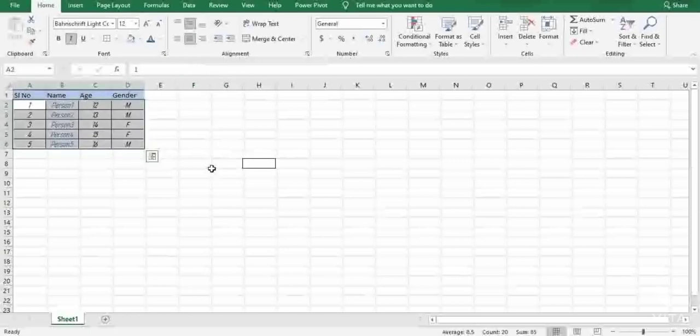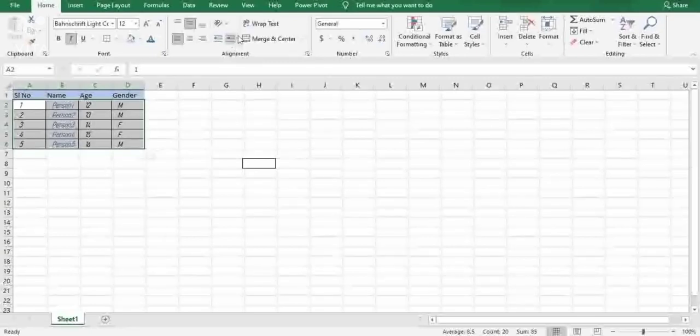Okay, I'll bring this to normal. Now you guys are wondering what is this. I'll just press enter on this. You can clearly see here the data is aligned to left and right based upon my liking. Okay, and next comes merge and center. You can merge the cells here.